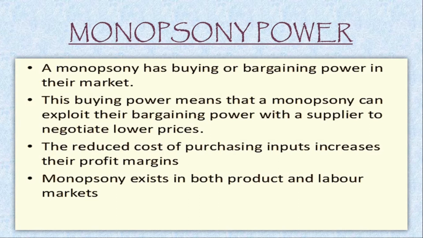This buying power means that a monopsony can exploit its bargaining power with a supplier to negotiate lower prices. The reduced cost of purchasing inputs increases their profit margins, and therefore monopsony exists in both product and, of course, labor markets.